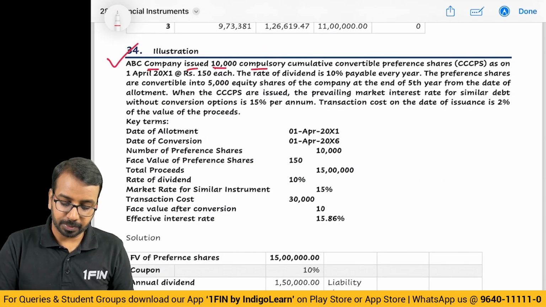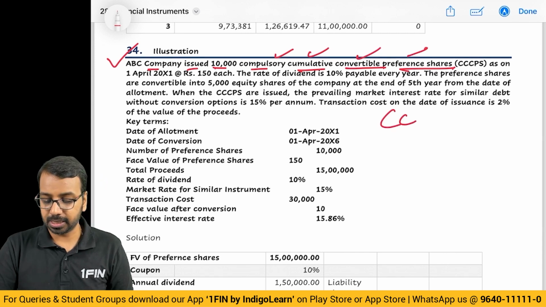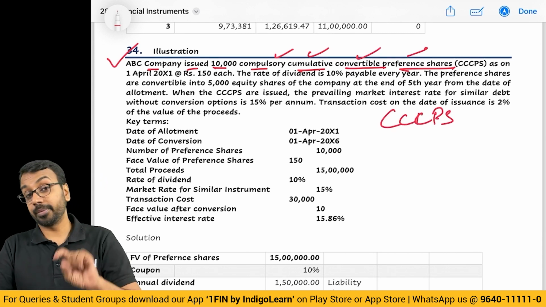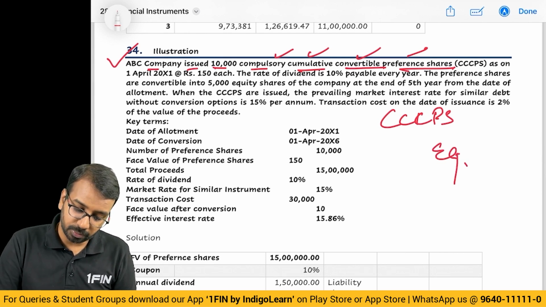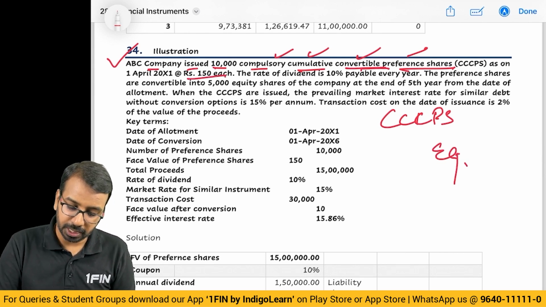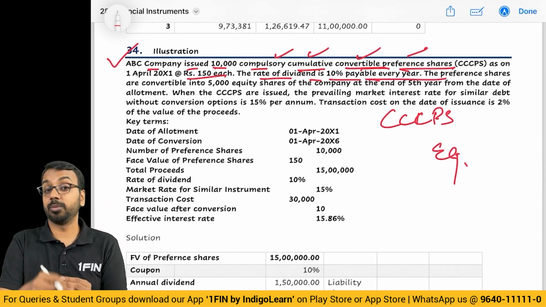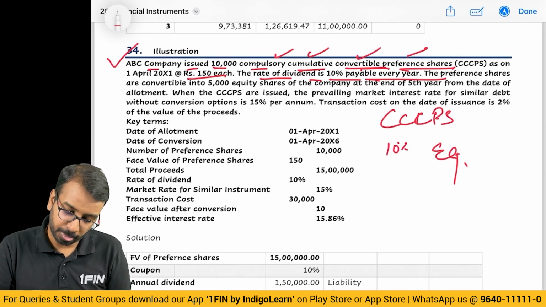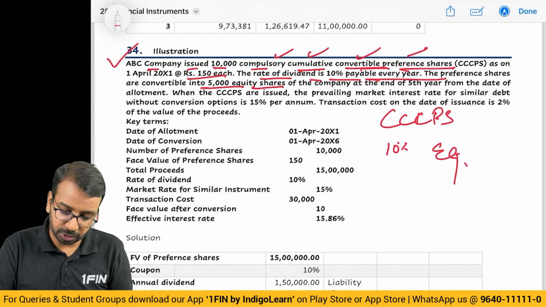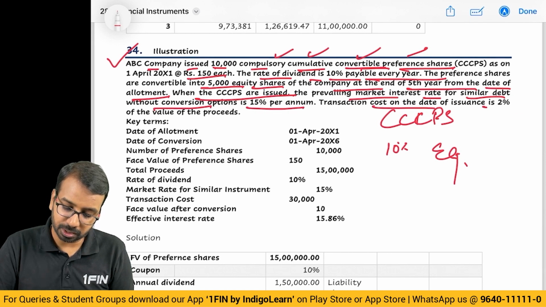ABC issued 10 lakh compulsorily cumulative convertible preference shares. Compulsorily cumulative convertible preference shares means CCPS. So conversion is compulsory, which means there is equity, but it also has cumulative preference shares, and they have been issued at 150. Rate of dividend is 10% payable every year. Here you have to understand that you have to pay every year because it is cumulative, even in subsequent periods you may have to pay. So 10% is payable. The preference shares are convertible into 5,000 equity shares of the company at the end of the 5th year from the date of allotment. When the CCPS are issued, the prevailing market interest rate for similar debt is 15%, and transaction cost is 2%.